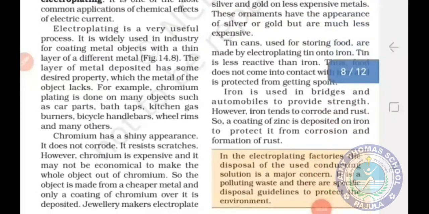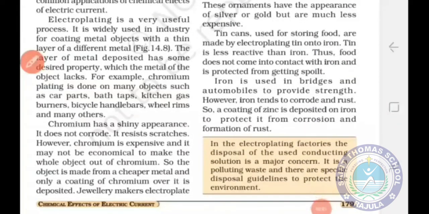Electroplating is a very useful process. Electroplating is widely used in industry for coating metal objects with a thin layer of different metals. For example, chromium plating is done on many objects such as kitchen gas burners, bath taps. Means their inner body is made up of other metals and the outer layer is coated with chromium metal. Okay. And electroplating is widely used to prevent corrosion. For example, chromium has a shiny appearance and it does not corrode. So chromium layer is deposited on many objects. Okay. To prevent them from corrosion.